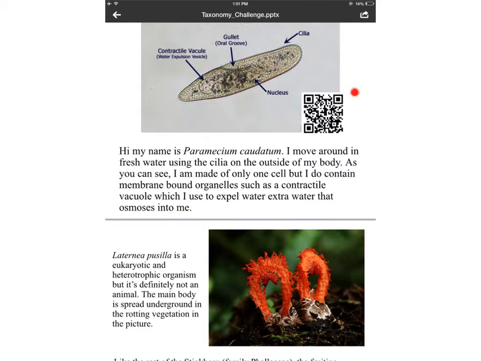Now, we went over the first one together as a class. There are different organisms. For example, the first one is Paramecium caudatum, and the next one is Laterniae pusilla.